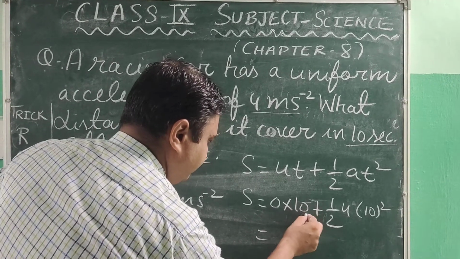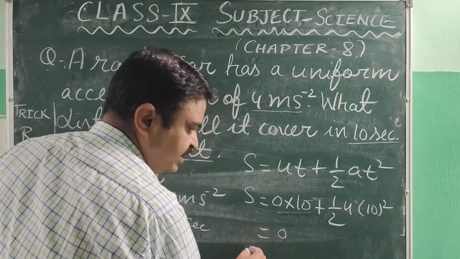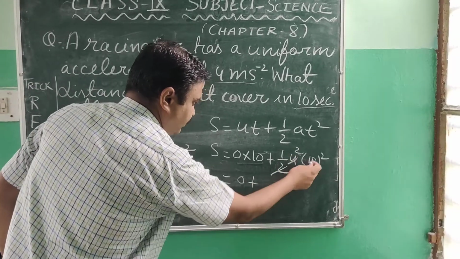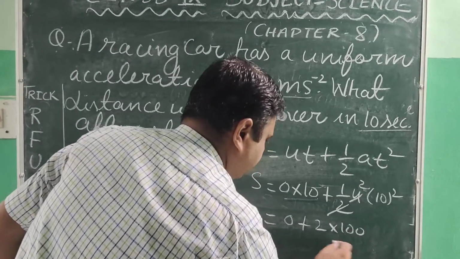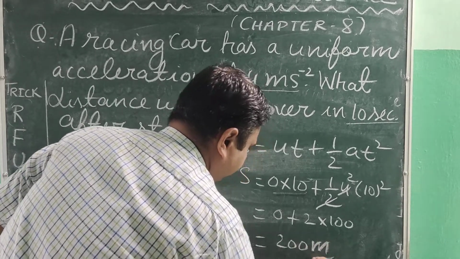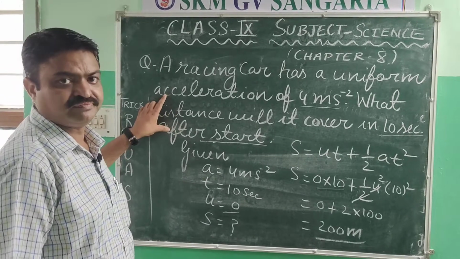When we multiply any number by 0, what do we get? We get 0. Here half of 4 will be 2. So 2 multiplied by 100. What will the answer be? It is 200 meters. So this is the answer to this question.